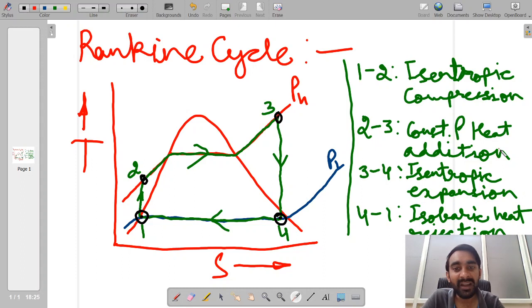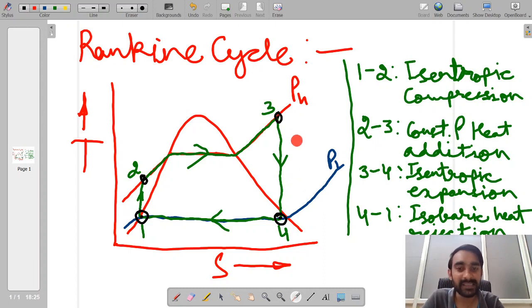Over here, we had seen in our previous lecture that we are overheating our steam, and the reason for overheating was that we want to increase the quality of the steam at the exit of the turbine. So that's why we have done a certain amount of overheating till state 3,